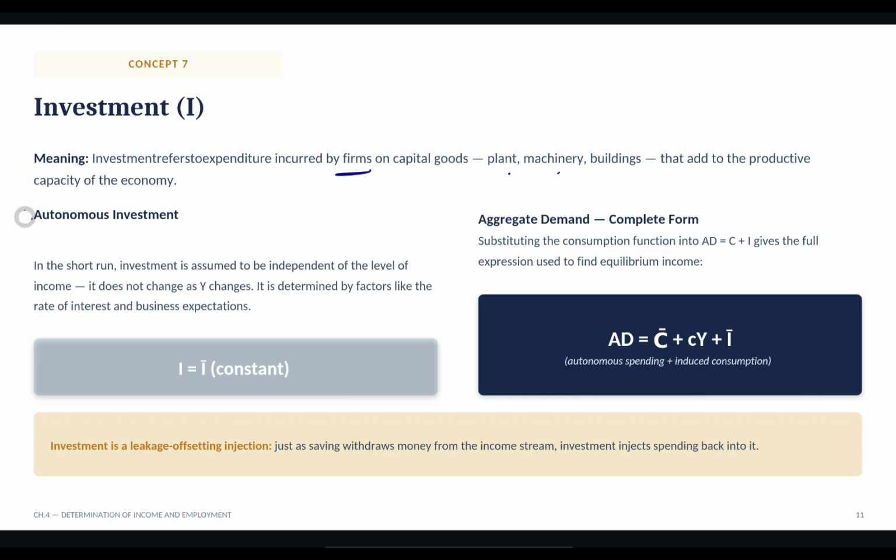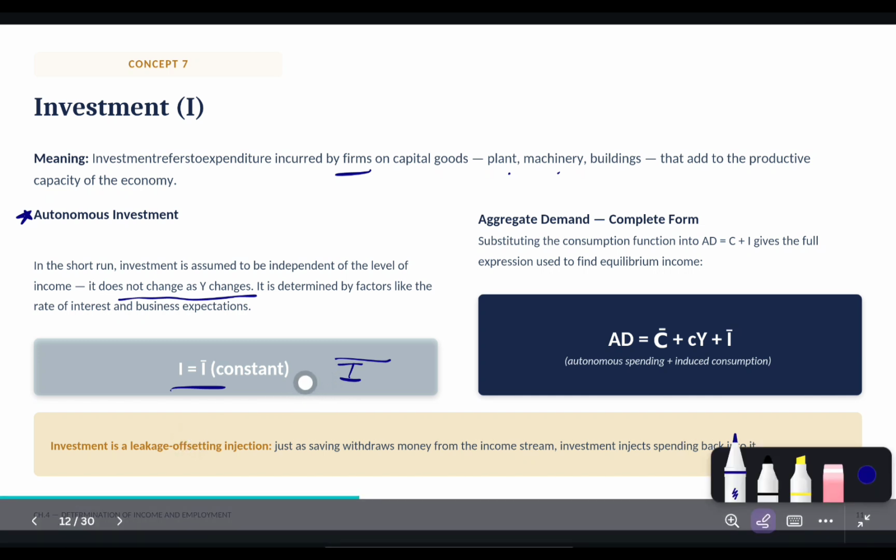We have a term that is autonomous investment, same like autonomous consumption. So in short run, investment is assumed to be independent of the level of income. It doesn't change as income changes. It is determined by factors like rate of interest and business expectations. So in short run, investment is equals to autonomous investment, and we write autonomous investment with I and bar on it. This is constant. Got it?